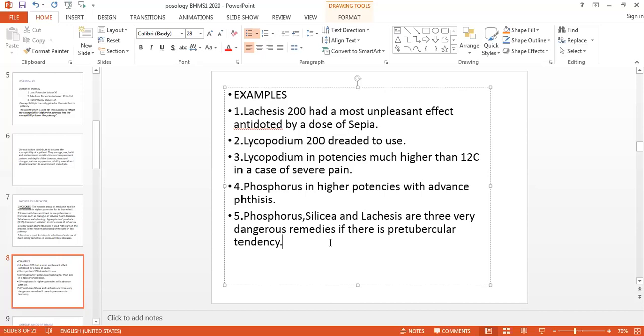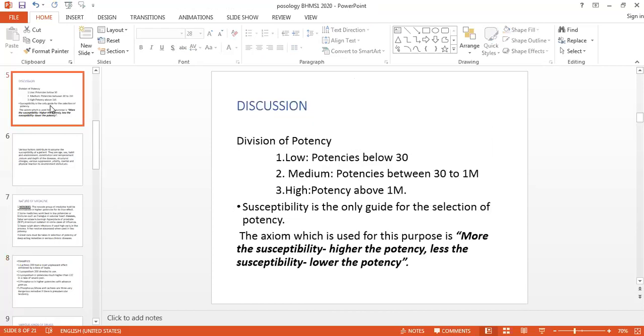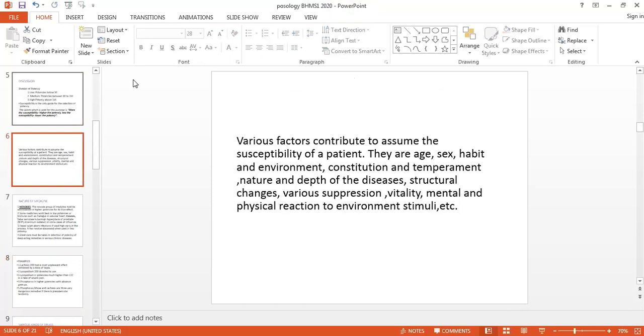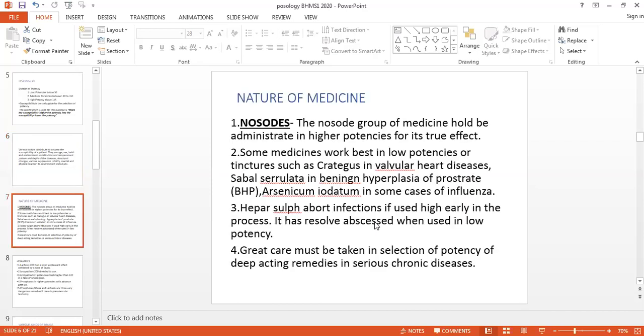So this is about the nature of medicine. We have seen the lower potency, higher potency, and the factors we have completed. So today we have completed constitution and temperament, nature and depth of the disease, structural changes, various suppressions, vitality, mental and physical reaction to environmental stimuli. Then we have seen the nature of medicine. If it is a nosode medicine, then we have to give the higher potency. Certain medicines we have to give in the lower potency.